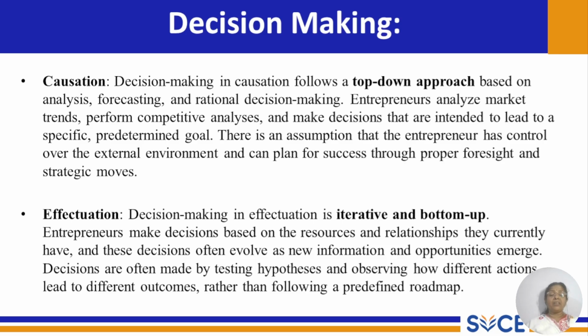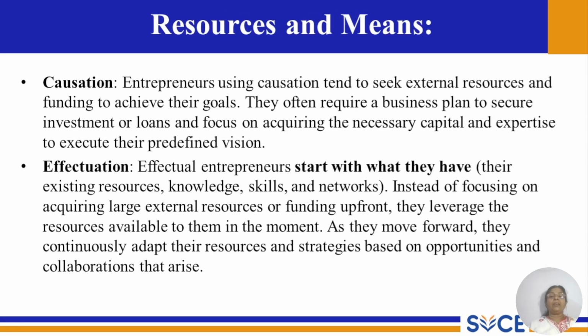Decision making in effectuation is iterative and bottom up. Entrepreneurs make decisions based on the resources and relationships they currently maintain or have, and these decisions often evolve as new information and opportunities emerge. Decisions are often made by testing hypotheses and observing how different actions lead to different outcomes rather than following a predefined roadmap.